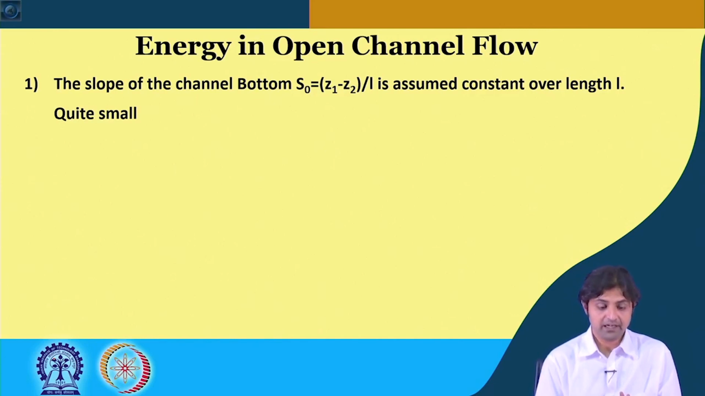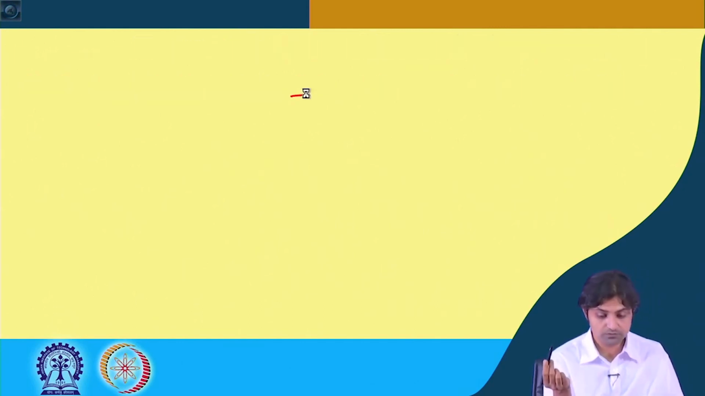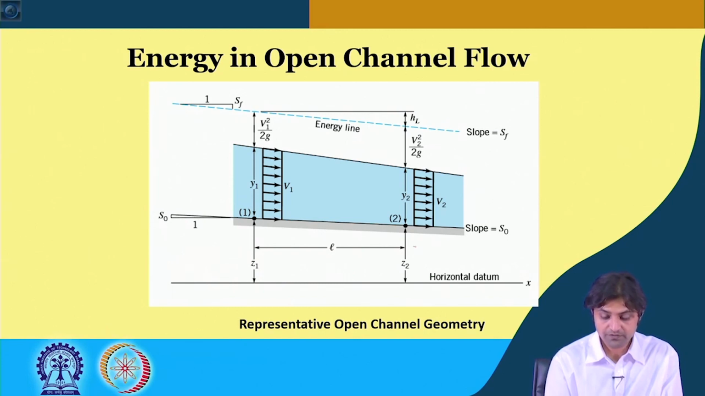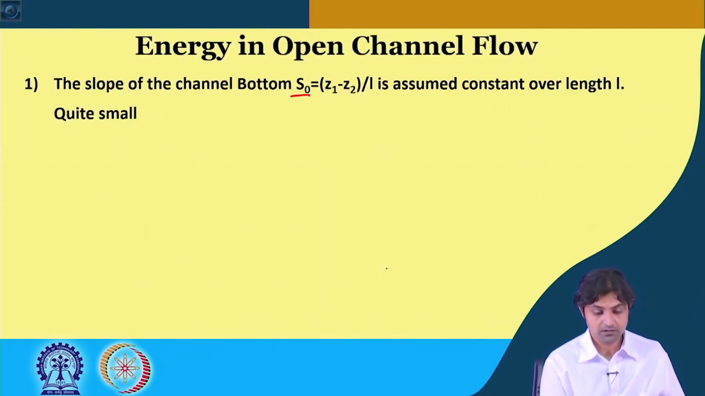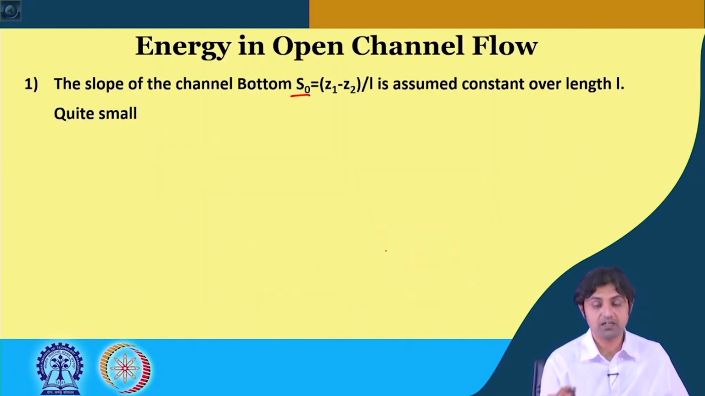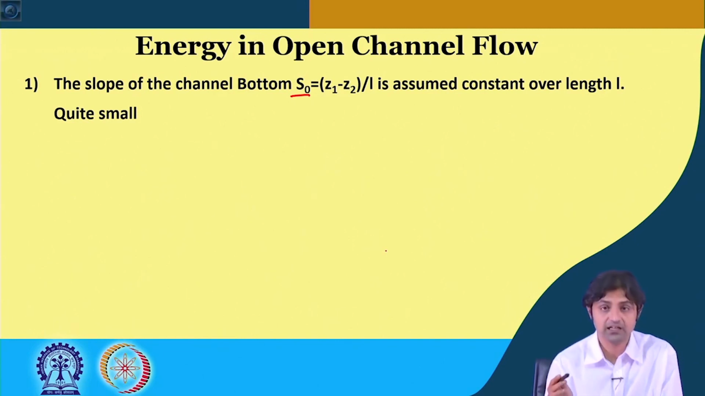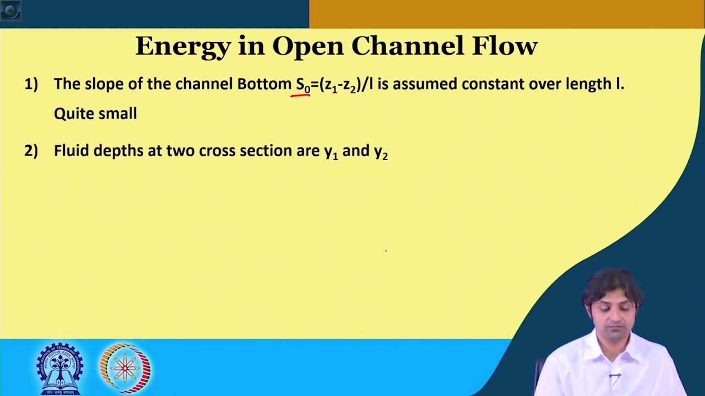Going back again, I was saying that all channels will have a small slope. The slope of the channel bottom S naught can be found out how? If the height of this point is Z2 and this is Z1, then S naught will be Z1 minus Z2 divided by L, where L is the length of the channel we have considered. We assume that the slope S naught is constant over this entire length, and it is very small.